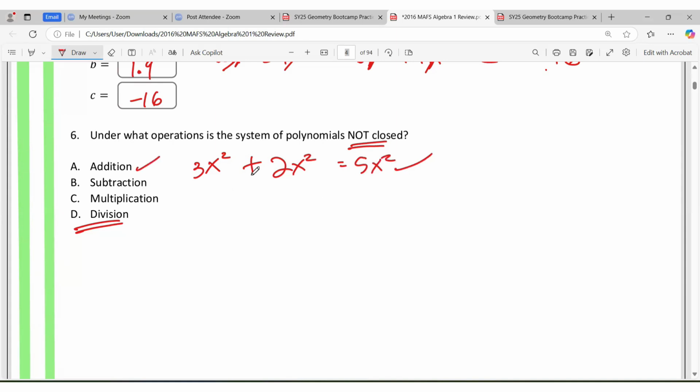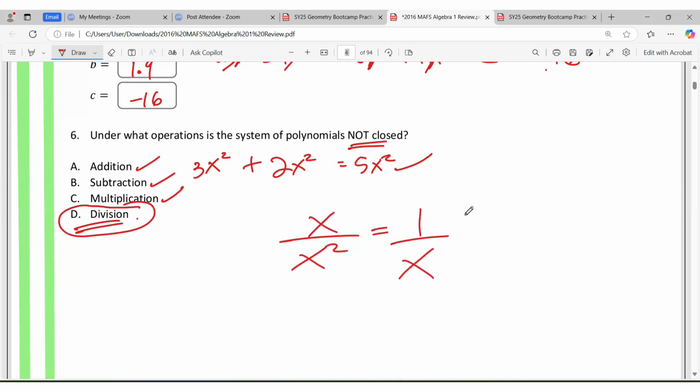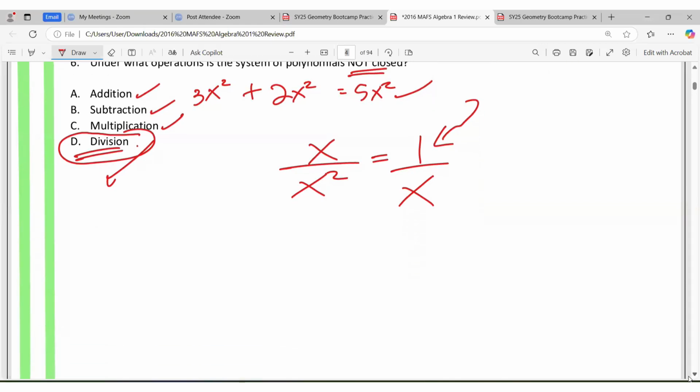If I subtract, we're going to still get the polynomial. If I multiply, I get more. But if I divide, I don't necessarily get a polynomial. And the reason for that is, what if I divide x by x to the second? I'm going to end up with 1 over x. This, my friend, is not a polynomial. All right? So let us say under division, we don't necessarily get back a polynomial.